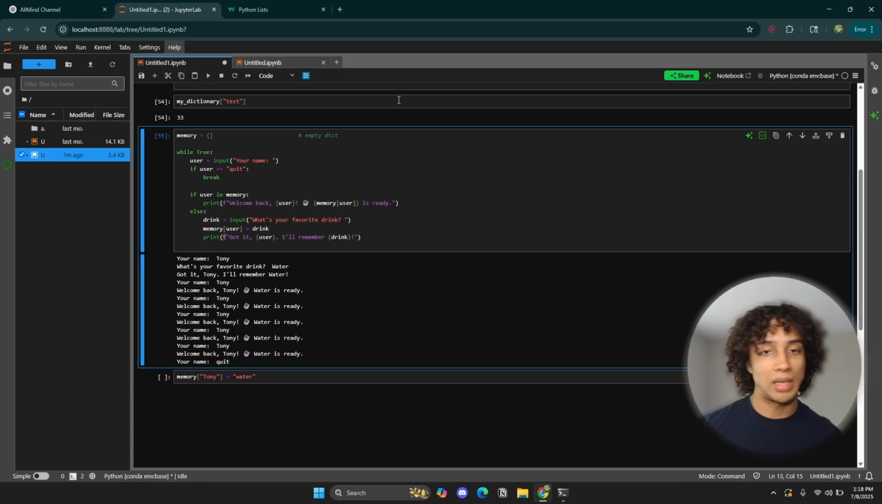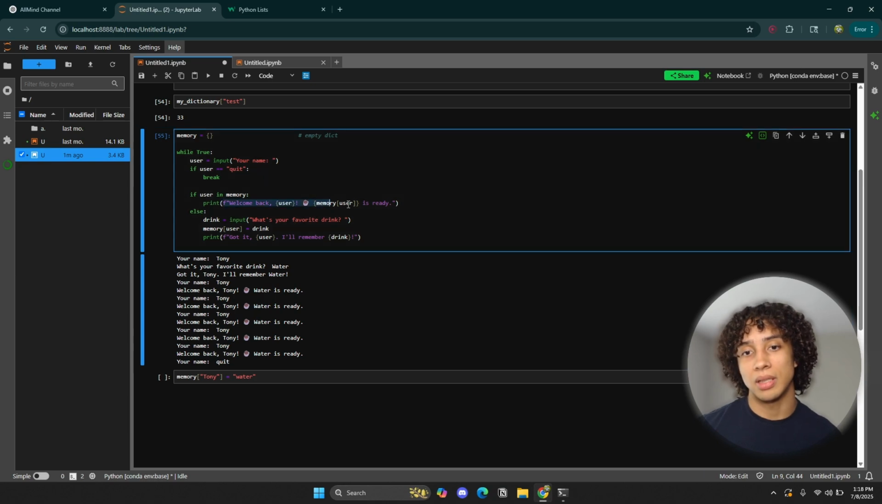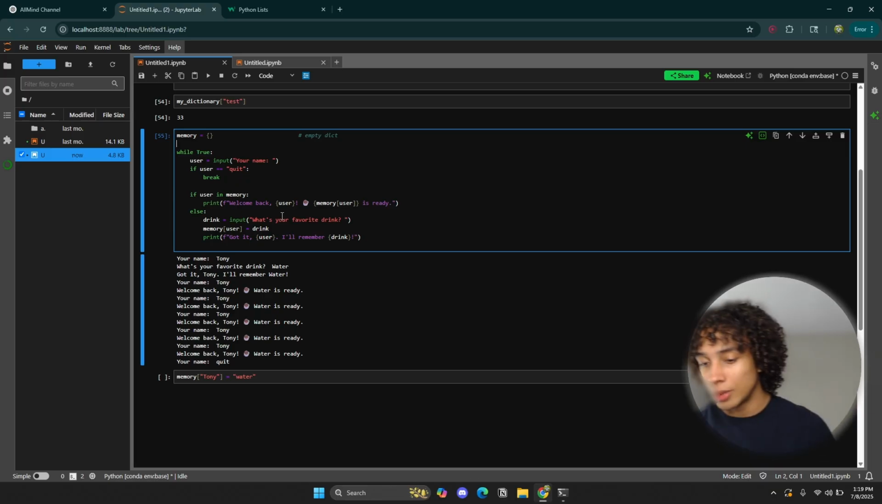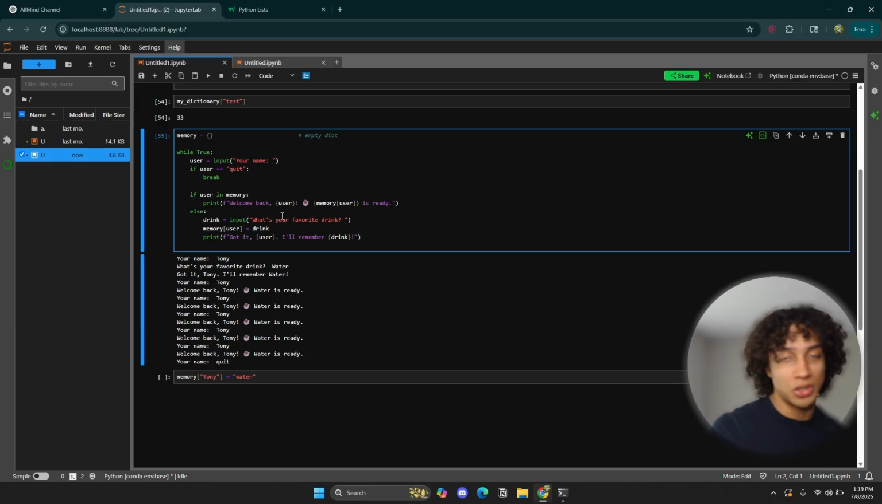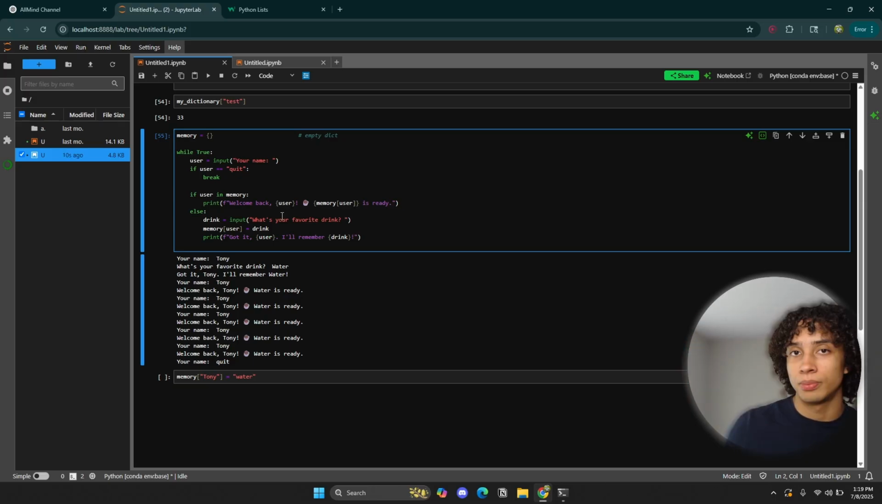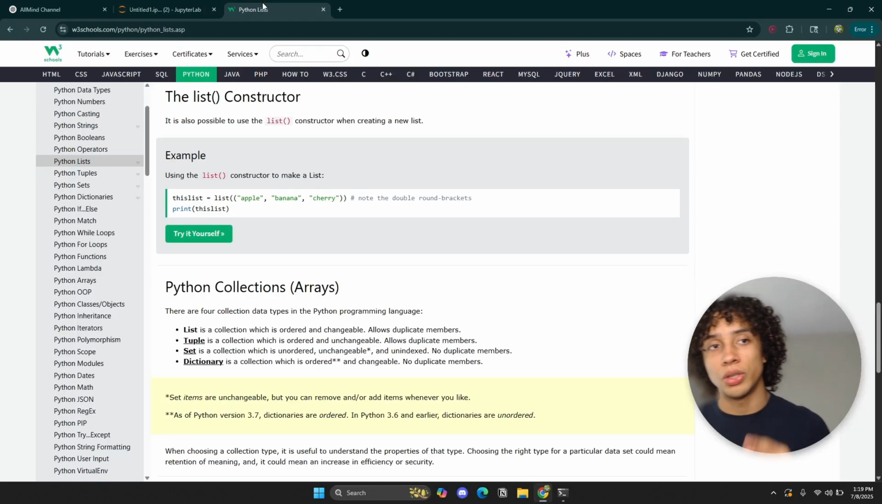So it keeps running in a loop. It keeps checking, okay, what is your name? Did the user type in quit? They didn't. Okay. Is the user in their memory? If it is, let's execute this line. If they're not in memory, that means we're going to ask them what their favorite drink is so that we can store it in our memory. That is what is going on in this little, very simple, rule-based AI. So before transformer models, before all of this ChatGPT, before deep learning, rule-based AI was the thing back long ago.